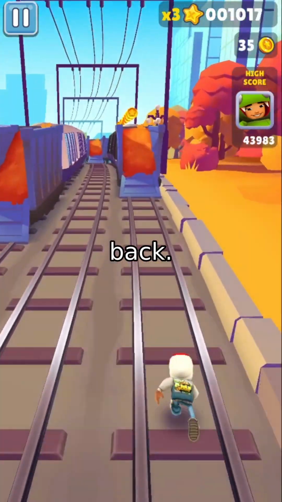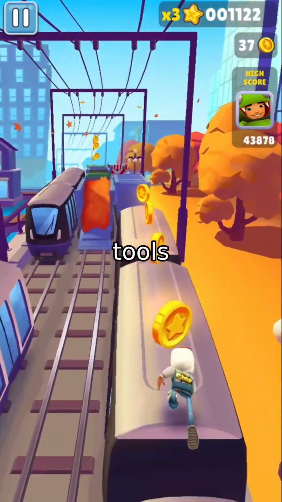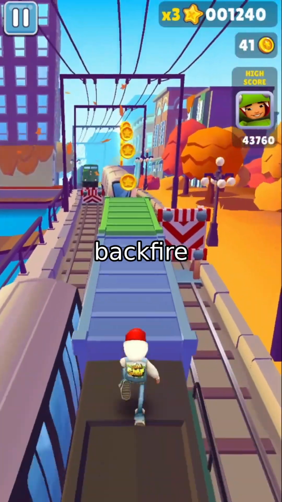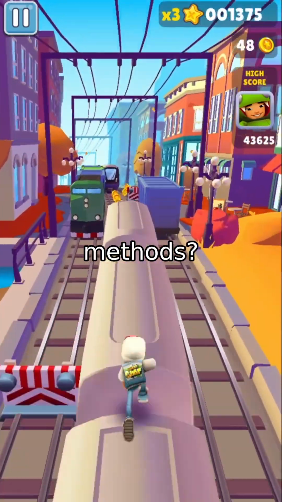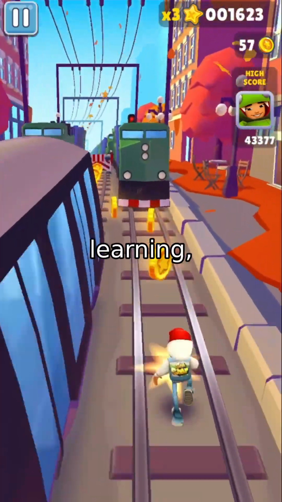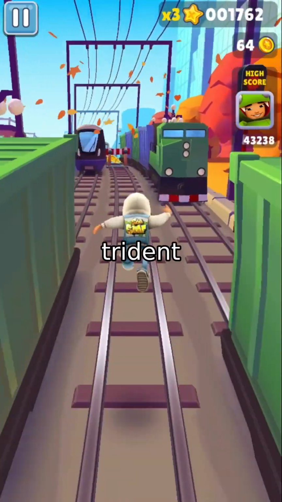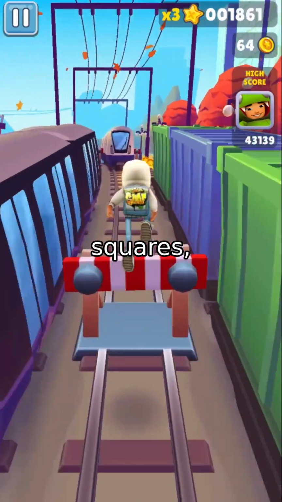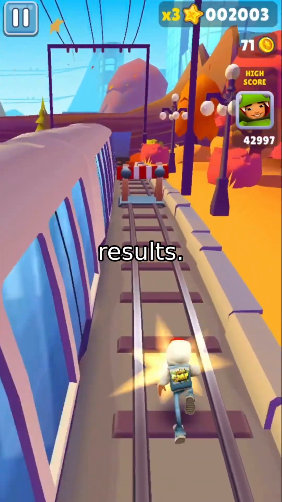Hey everyone, welcome back. Ever wondered why some of the smartest tools in data science can sometimes backfire when applied to classic statistical methods? Today, we're unraveling a surprising twist in the world of economics and machine learning, specifically, why using AI in a tried-and-true method called two-stage least squares, 2SLS, can actually worsen your results.